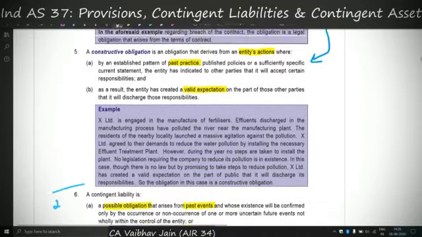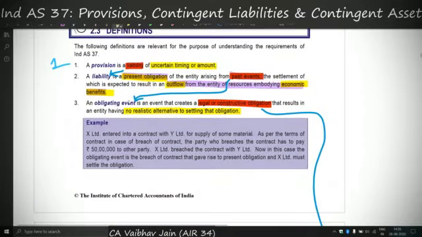So this was the first chain. I'll recapitulate it. A provision has 2 components, liability and uncertain timing or amount, and liability has 3 components, present obligation, past event and outflow of resources. Now a past event can be any obligating event, and such an obligation can be either legal or constructive, and for such an event the entity has no realistic alternative other than to settle that obligation.